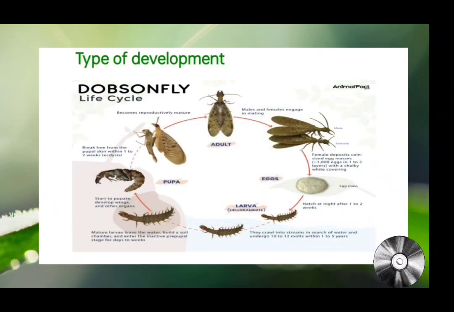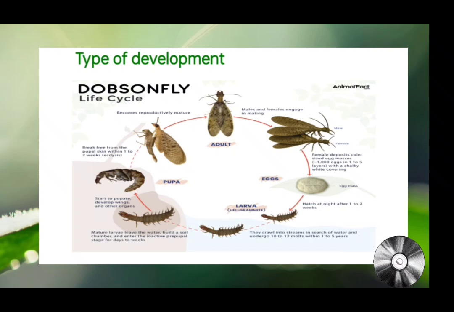Development. Megaloptera, like Neuroptera, are holometabolous insects, undergoing a complete transformation from egg to larva to pupa to adult. The larvae, also known as hellgrammites, are aquatic and predaceous, living in freshwater environments.